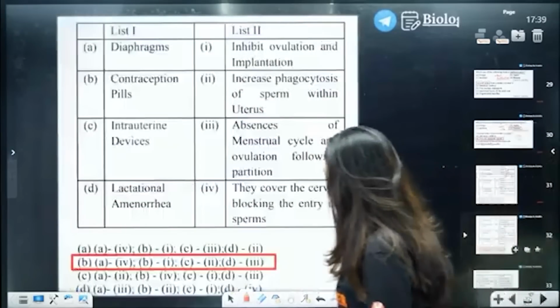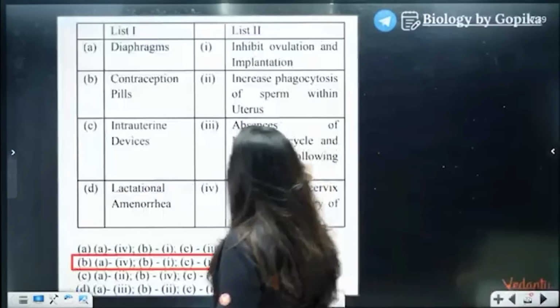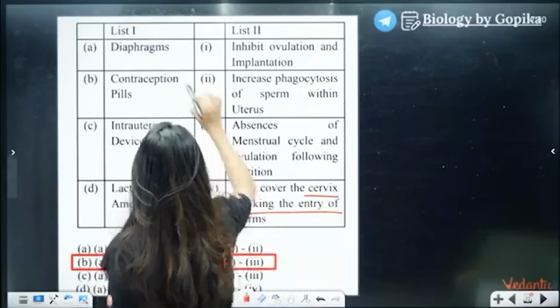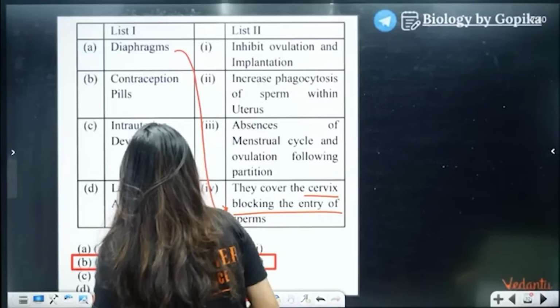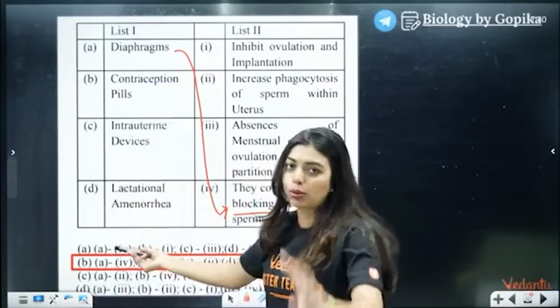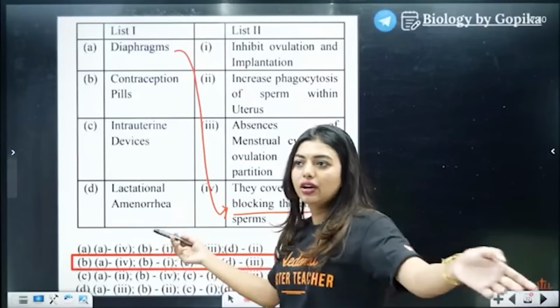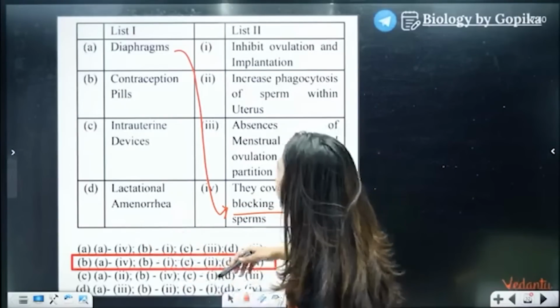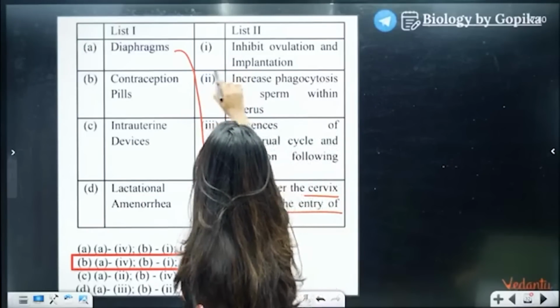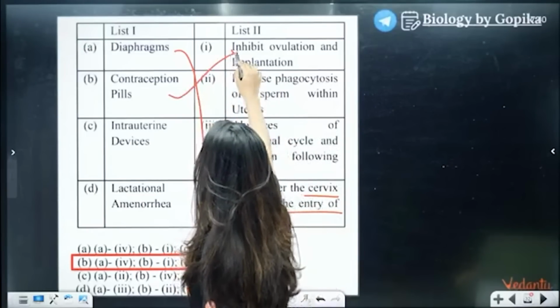Very good. Answer is B. Let's do this also. Diaphragm is going to be what, students? They cover the cervix, blocking the entry of sperm. So A4. You could have found the answer, but with 2 options it is 50-50. Now, contraception pills. What will these do? Obviously, they will inhibit ovulation and implantation.